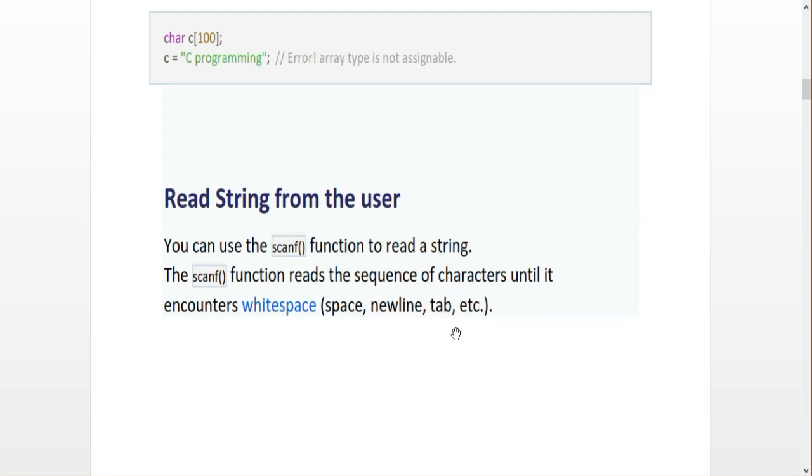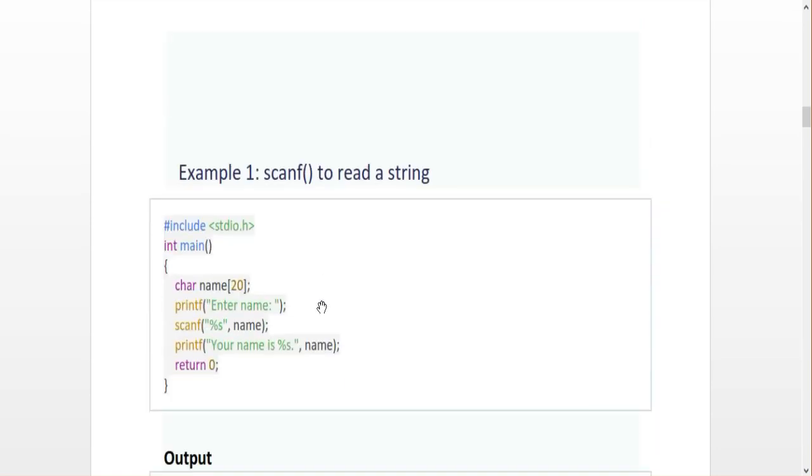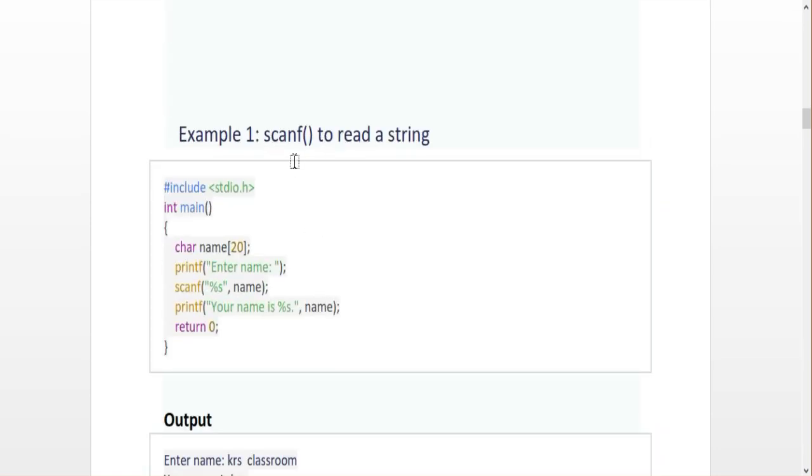See with one example. Here scanf, the code is this. What is the name of the string? Name. This is the name of the string. How many size is here? 20. The size of the array is 20, and I am asking the user to enter their name, and I am using the percentage s for the string accept. Percentage s of the name, the corresponding array name. Your name is this. This is a normal structure to receive the input string array from user.